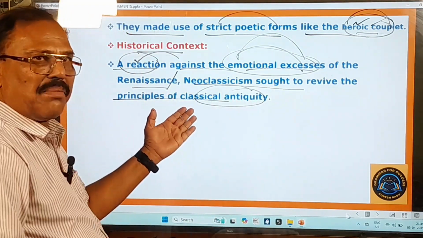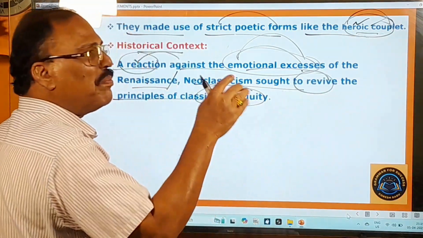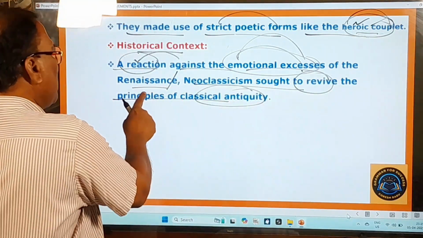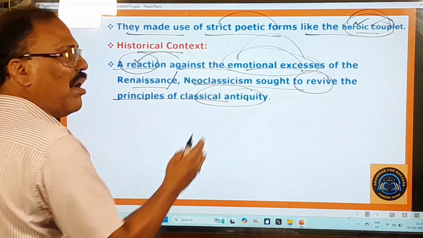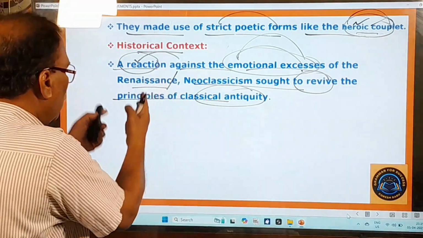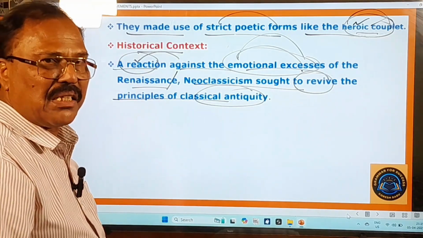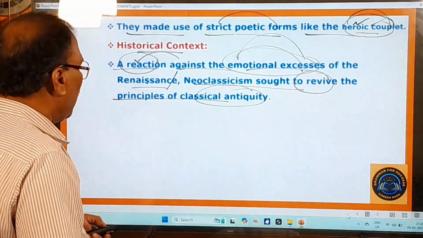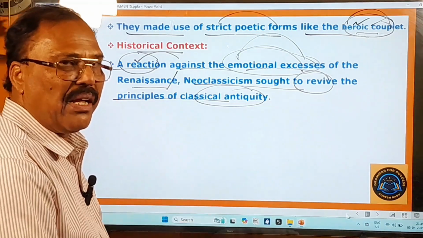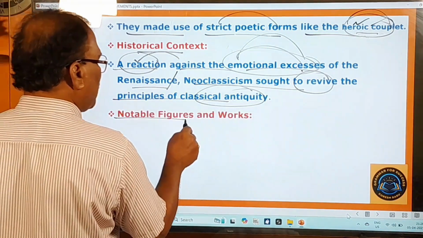That point is clear. And this neoclassicism sought to revive the principles of classical antiquity. Revive means to bring back to life. What? The principles of classical antiquity or classical literature and all that. All these things you have learnt already. This is the historical background of this neoclassical movement. And now let us look at the writers of that period and also their writings, the notable figures and their works.